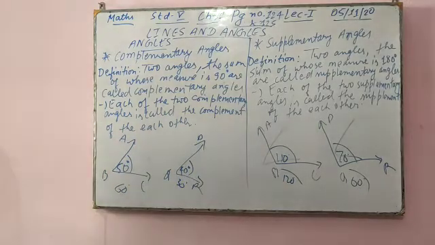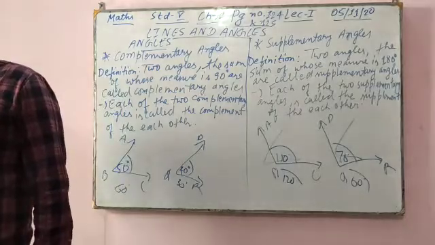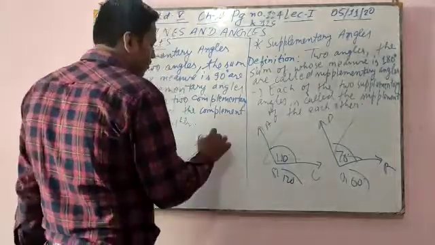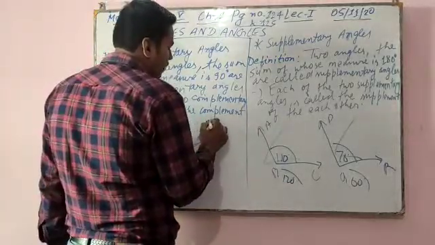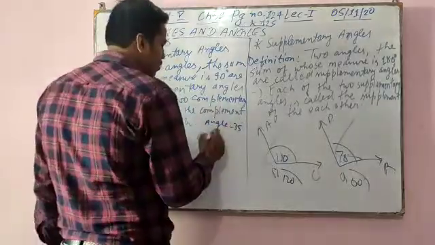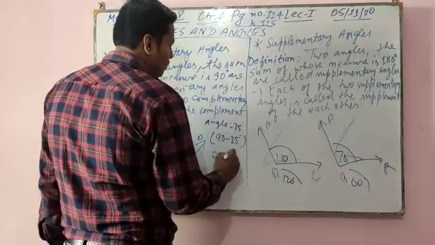Now, how can you find the complement of an angle? If an angle is given and you have to find its complement, say the angle is 35, you just subtract 90 minus 35, and this will come to 55.